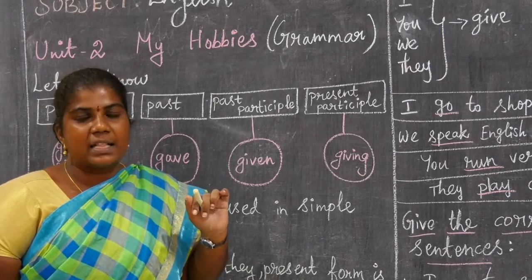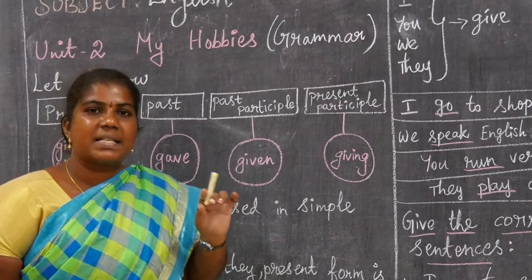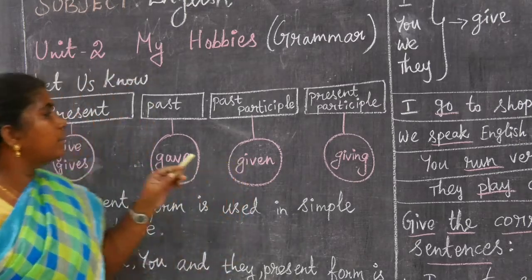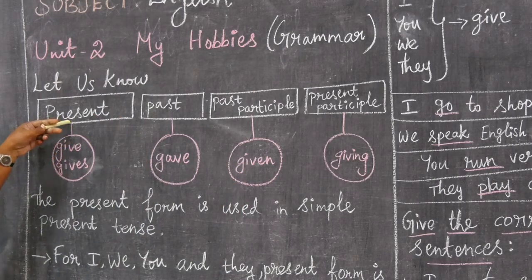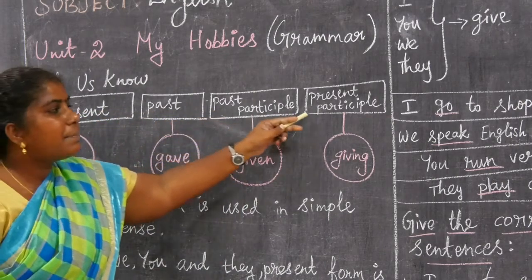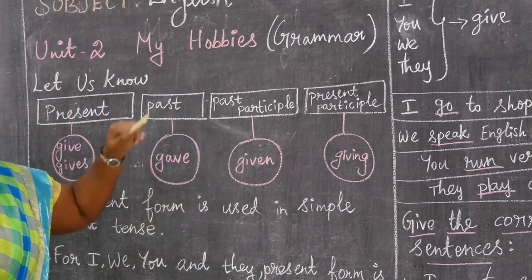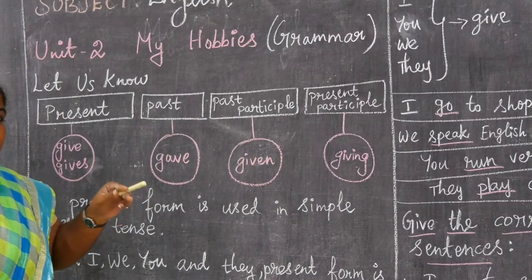And we use the simple present tense for saying universal truths and habits. Okay, look at this: present tense, past tense, past participle and present participle. The past participle is the third form of the verb. For example, go, went, gone.